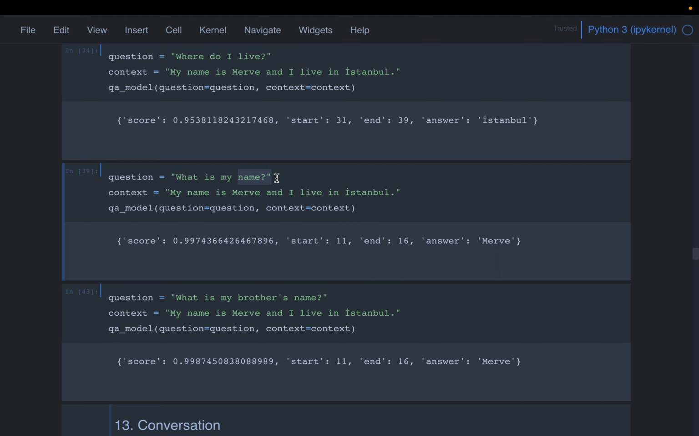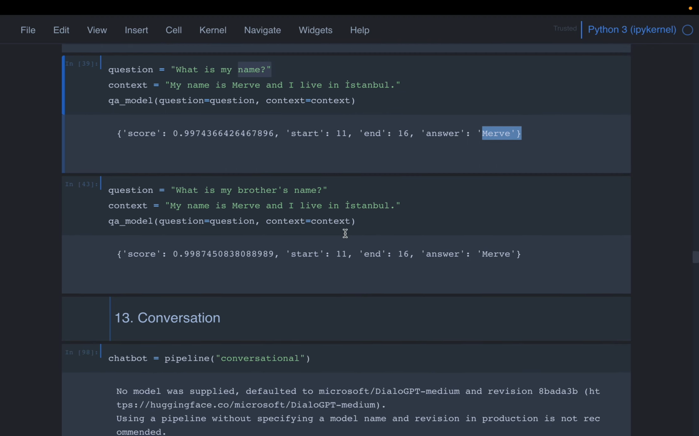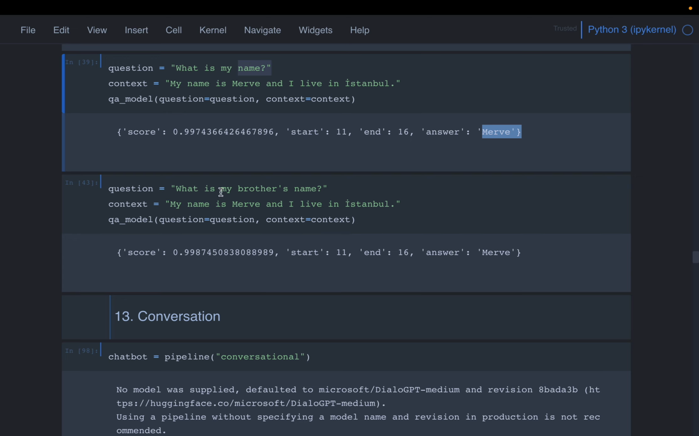Now another simple question, we are simply asking the name. It has answered correctly, but here is an example where it has answered incorrectly. Here we are asking my brother's name. I mean, it's not here, but it is still saying it is Merv, right? So this is an incorrect answer. With the latest models, what we can say is, if you don't find the answer, reply unknown, right? So when we do that, those latest models will reply unknown instead of trying to find some answer from the document.